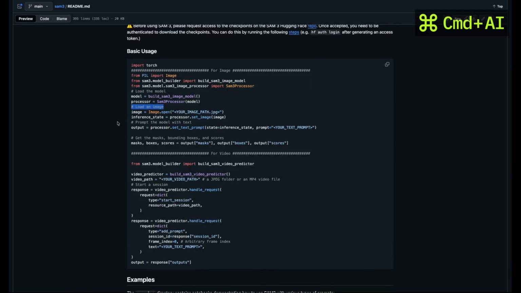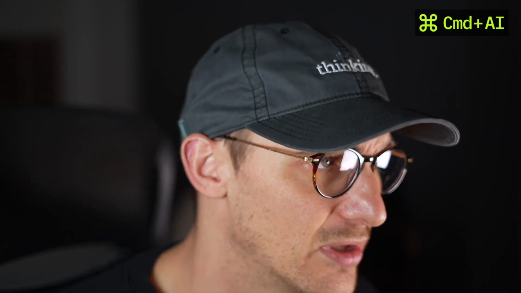Oh yeah, you can load an image. So I'm guessing that's maybe the image where you say, track this player or whatever. I don't know. I've got no need for this, but I would like to play with it. So with all that being said, if I do get access to Hugging Face, I will absolutely try this out.